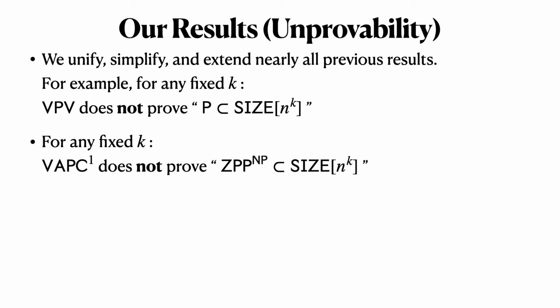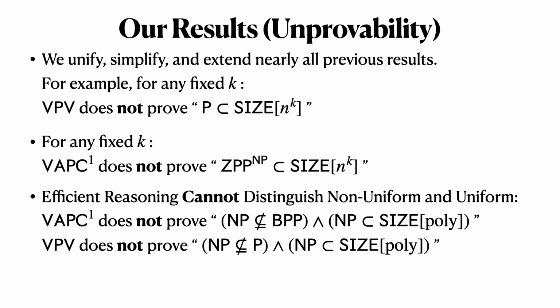For any fixed k, VAPC1, which corresponds to randomized efficient reasoning, does not prove that ZPP with an NP oracle is contained in size n to the k. So that's zero error randomized time, and also it can decide SAT for free. And then finally, we also show a very pointed theorem that says efficient reasoning cannot distinguish between non-uniform and uniform expressibility. And that goes for both VAPC1, the randomized theory, and VPV, the deterministic theory.